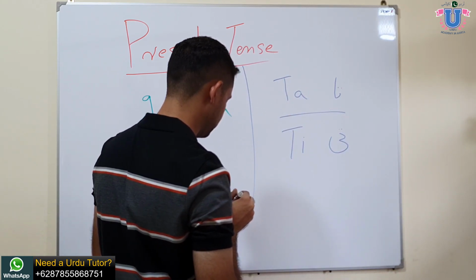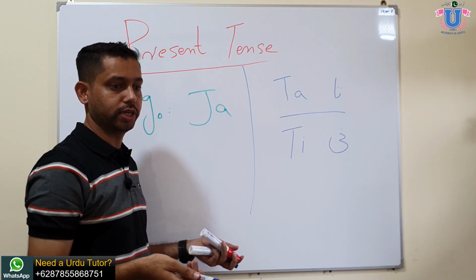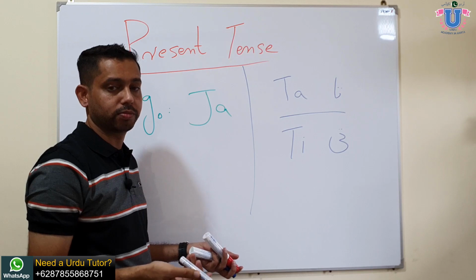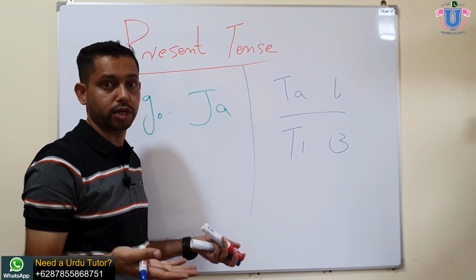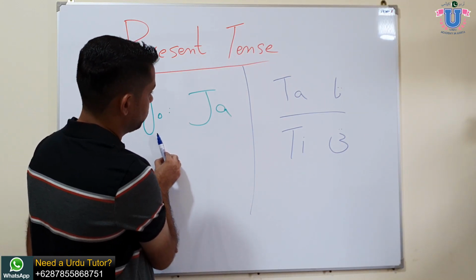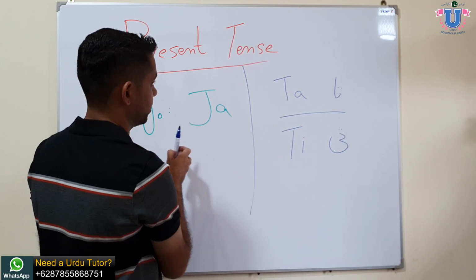You understand what I mean? When you're talking in the present tense in Urdu, like I live there, I do this, we eat this, or I like to eat something, I work here, such kinds of sentences about your routine life, we need to take the basic verb, whatever the verb, and then add ta or ti at the end of the verb.